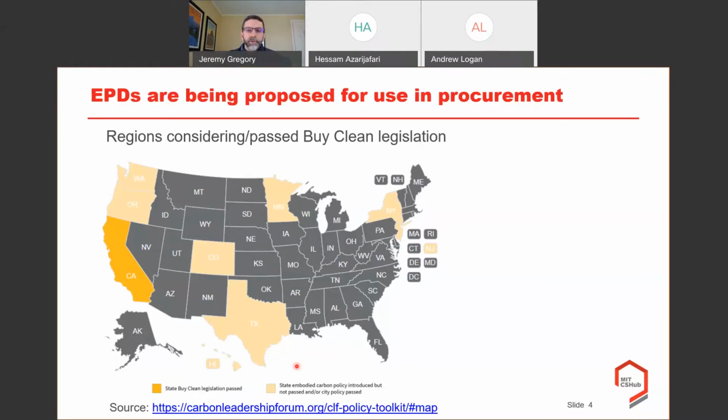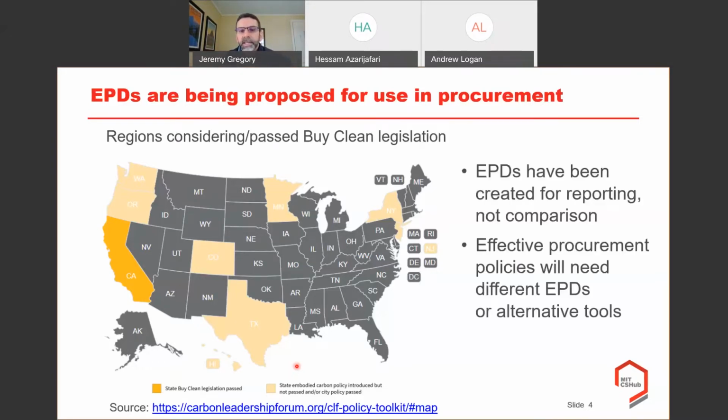And so while I understand that there's data out there and EPDs are verified, that seems good. The challenge is that, at least the current versions of EPDs, they were created for reporting in a verified way, but not actually for comparison. And certainly when you see a lot of things about EPDs, the intention was that eventually they would be able to be compared, but at least the current version of a lot of them, they're not actually set up for effective comparison.